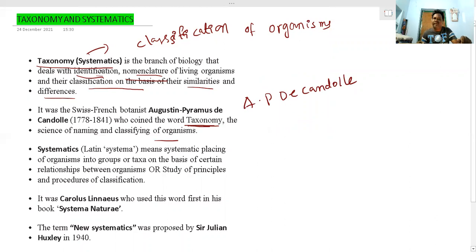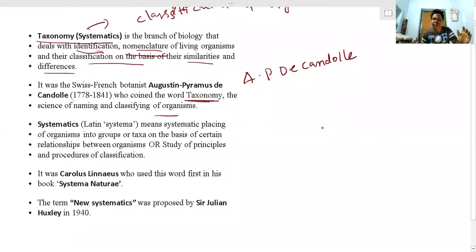So I told you, taxonomy means the study of classification of organisms. The term taxonomy was coined by the scientist A.P. de Candolle in the 1700s and 1800s; his period was actually 1778 to 1841. And these identifications should be in a systematic manner.